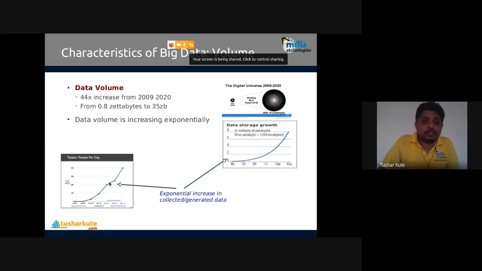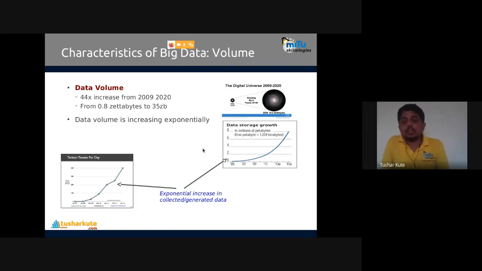This is Twitter's data, one of the examples shown from Twitter's point of view: how many tweets there are per day. As tweets increase, data also increases in an exponential fashion, not linear. It is very essential to identify exponential growth rather than linear growth. Volume is huge. The terminology big is commonly taken from the volume point of view, but the other V's are also very important.